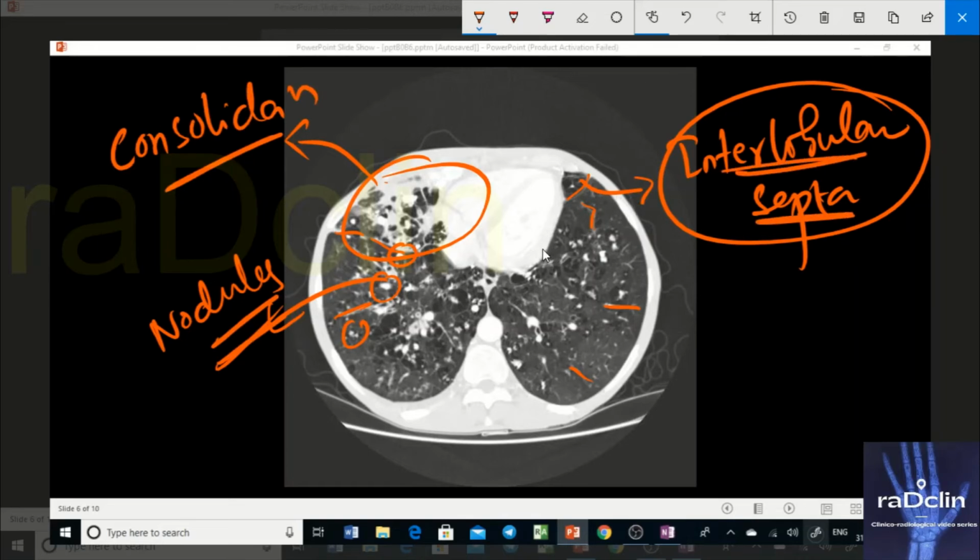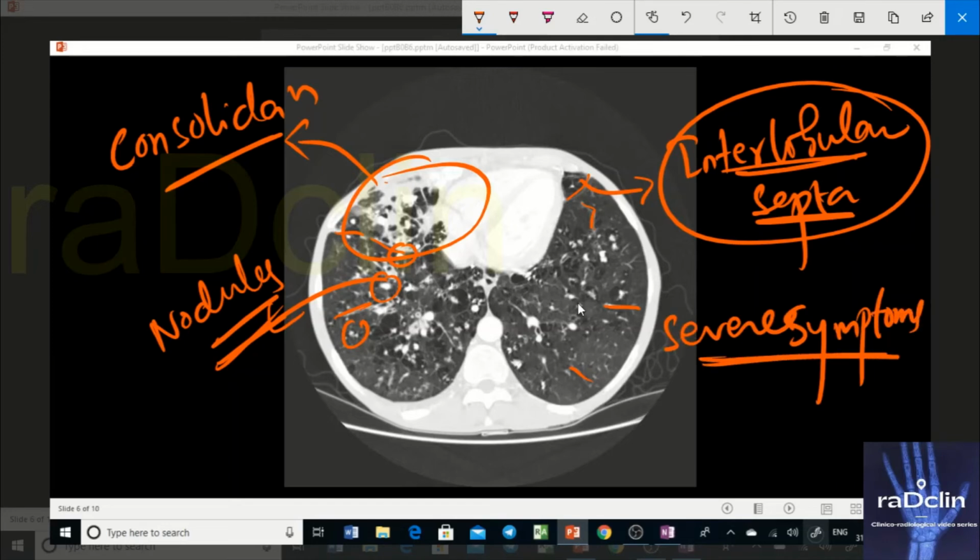That is what is seen in this particular pattern, and this pattern characteristically is associated with very severe symptoms the patient has, and these symptoms are in concordance with the imaging findings, because as the disease progresses, symptoms also progress. But this goes in contrast with the question.